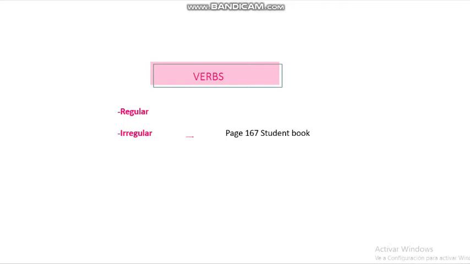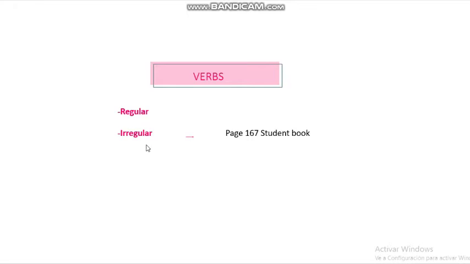For these grammar tenses and all the other ones, don't forget that you have to study and memorize the verbs, especially the irregular ones. The regular verbs, you know, end in -ed in simple past and past participle. That's easy for you.